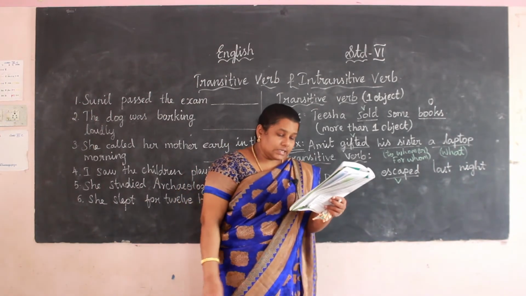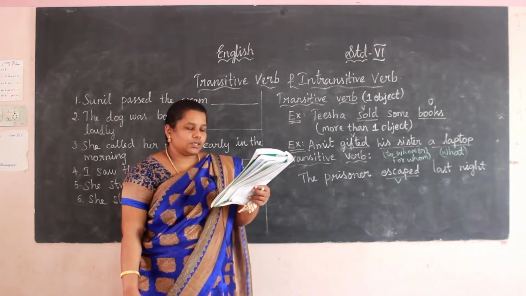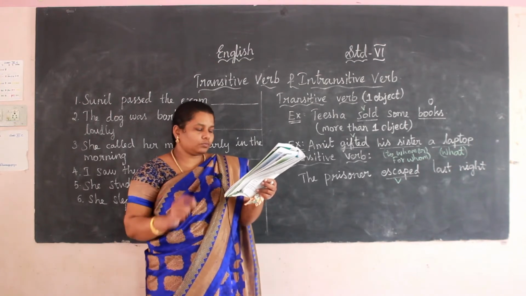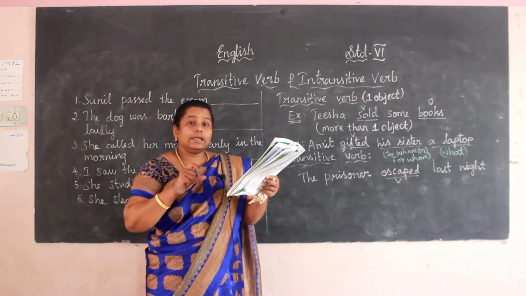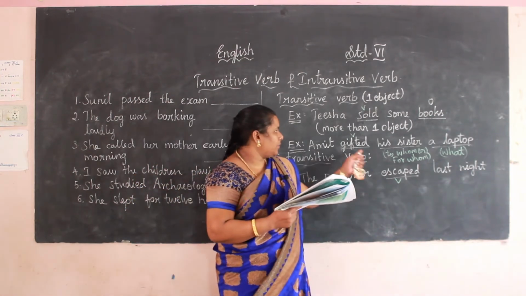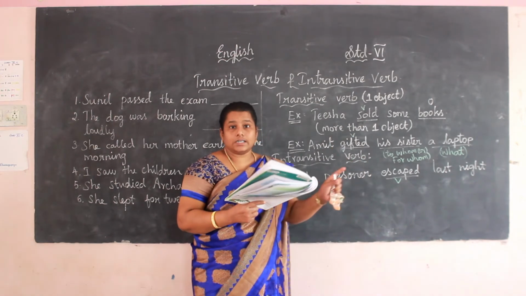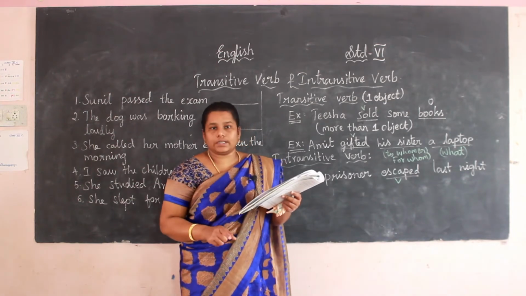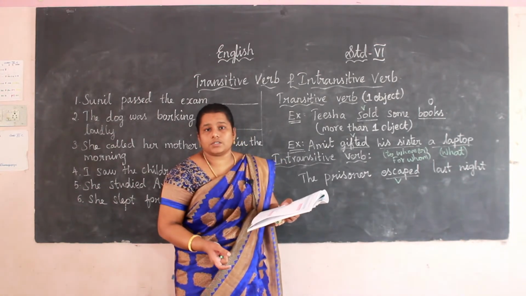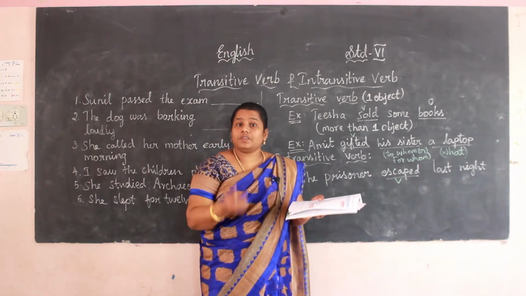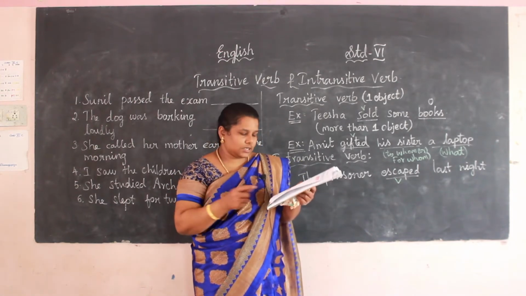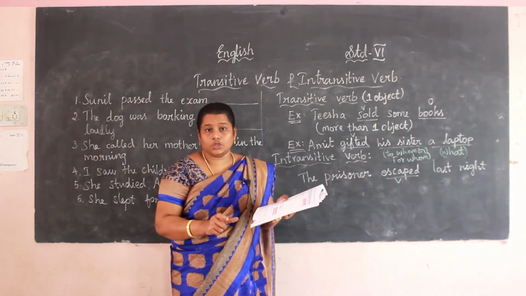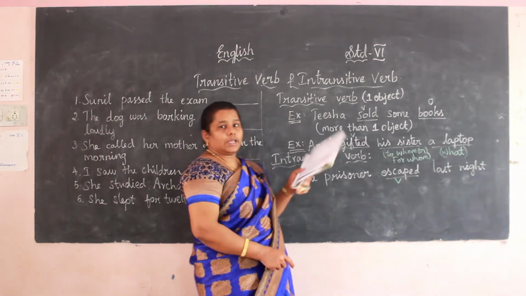Okay, let me move to the exercises. Underline the verbs in these sentences and then state whether they are transitive or intransitive. Circle the object if they are transitive. What are they asking us to do? Underline the verbs: escaped, gifted, sold are verbs. Then we find whether each is transitive or intransitive. If transitive, there is an object; if intransitive, there is no object. Next, circle the object if the verb is transitive.